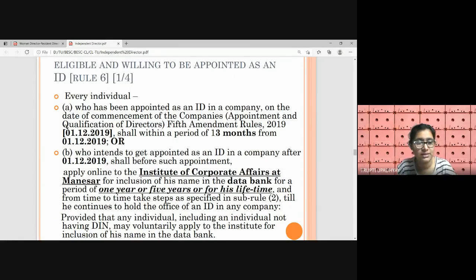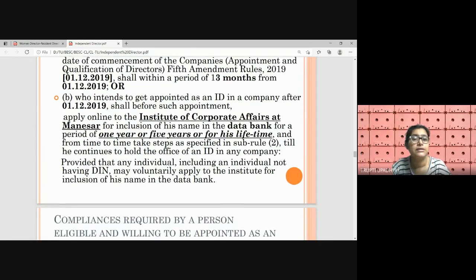So what this provision speaks about is, whoever is presently appointed as ID at this date or who wants to become ID after this date has to mandatorily register themselves online with this institute, that is the Institute of Corporate Affairs, situated at Manesar, Haryana. So this institute is being given a responsibility from the ministry that it will be maintaining and creating the data bank for these directors, that is, independent directors.